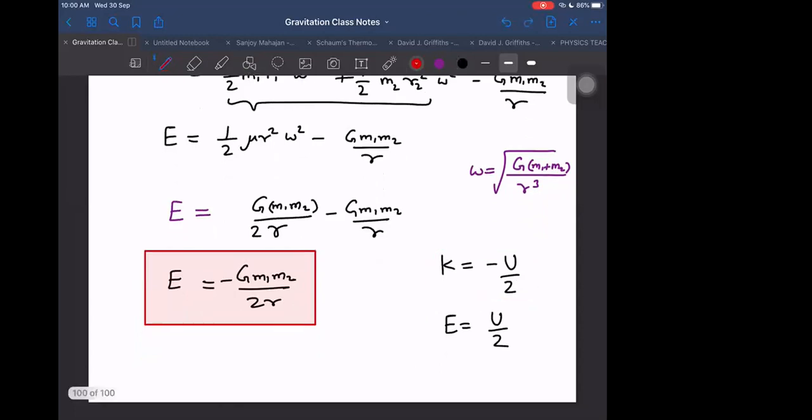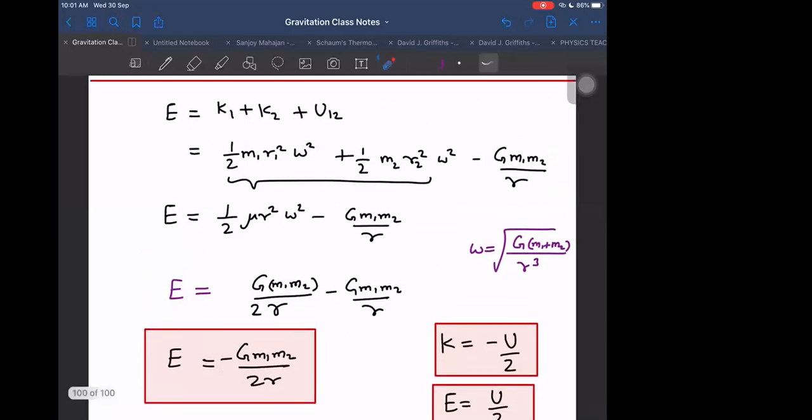What is the interesting thing in this? That this relation will be valid even if I assume one is fixed and only the other is moving, then also this relation will be valid. Kinetic energy will be minus U by 2 and mechanical energy will be U by 2. Both are written: total kinetic energy also minus U by 2, mechanical energy also U by 2. So if you know U, it is very easy to find out, minus G m1 m2 by r, everybody knows the formula. So by U only, yes, we should remember this relation. In terms of U, we should be able to find out K as well as E, because who will waste time? These few steps we are able to avoid.